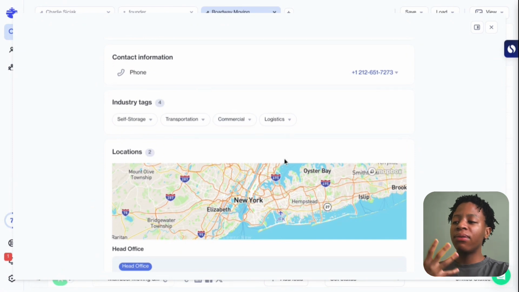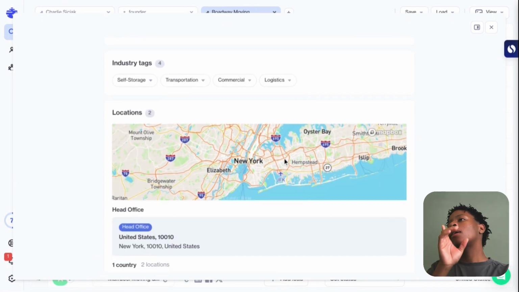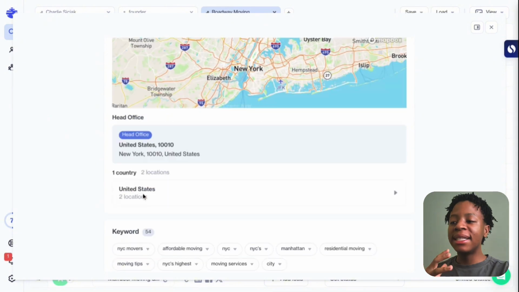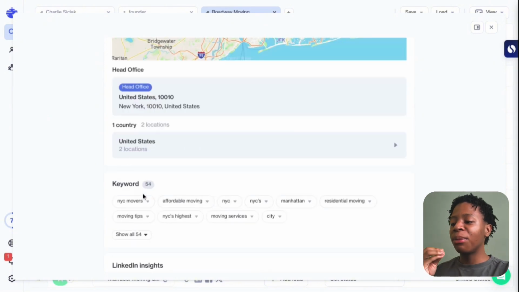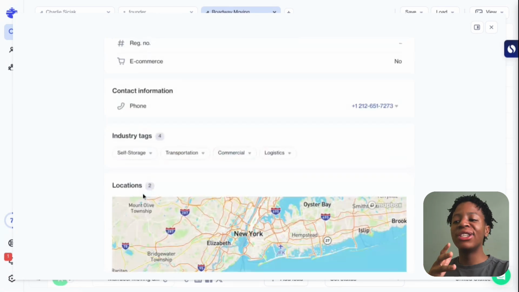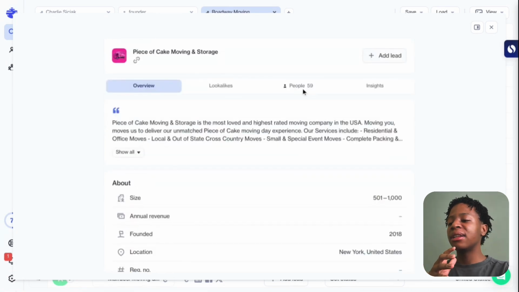That is if you're using another lead generation tool like Scrappy to generate leads for you, right? But in this case, you don't really need them, right? As you can see, it gives you all the information you might possibly need about this specific lead. But obviously in your case, you're looking for the key decision makers, right?